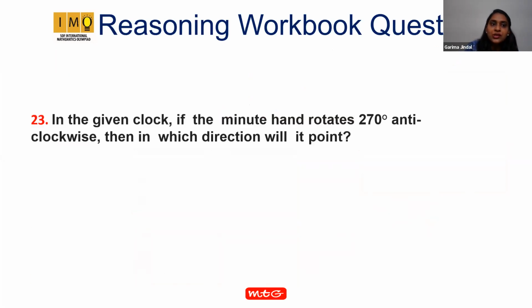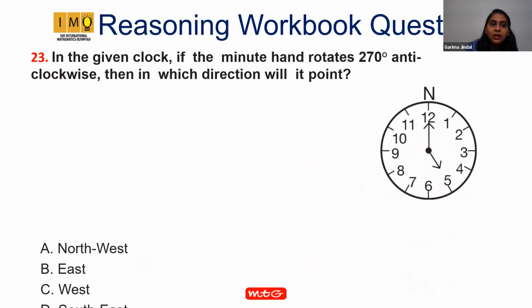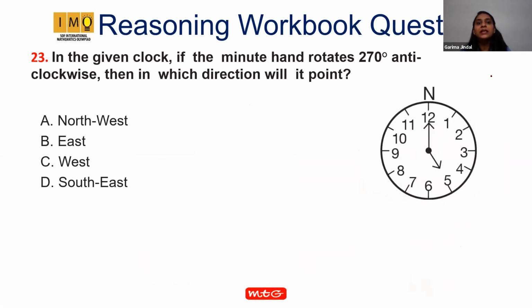Now the next question is on your screen. In the given clock, if the minute hand rotates 270-degree anti-clockwise, then in which direction will it point? Northwest, east, west, and south? Now who will answer this question? Yes, Kian. Kian, would you like to answer?